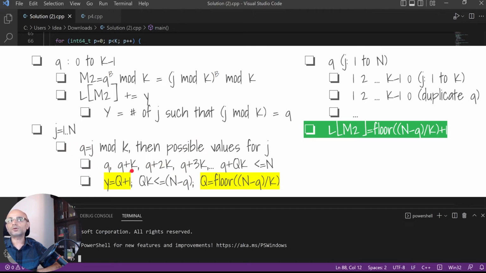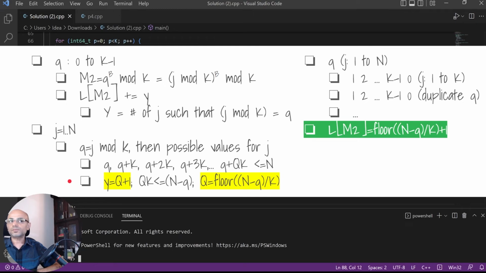So we are trying to count how many such values exist, such that adding some multiple of k still results in a value less than or equal to n. Let's say q plus capital Q times k is the maximum value that is less than or equal to n.